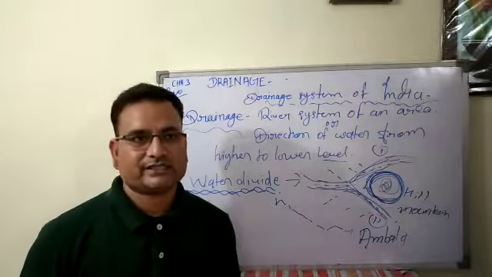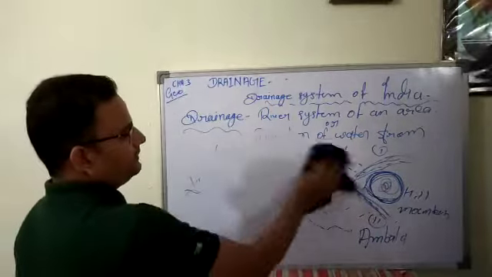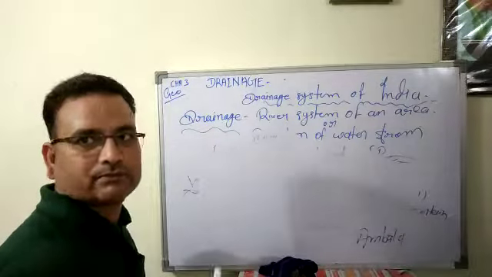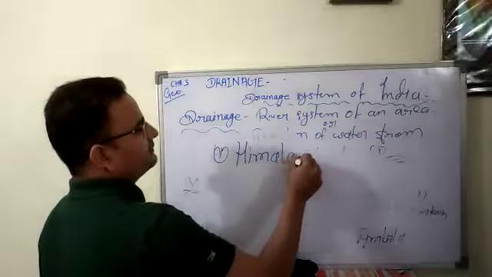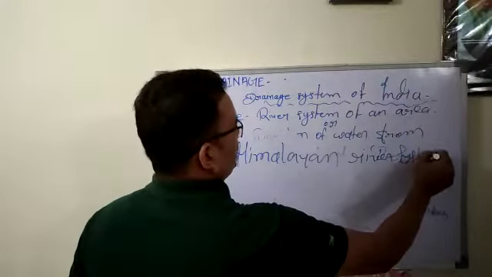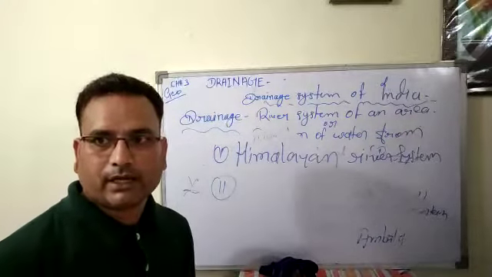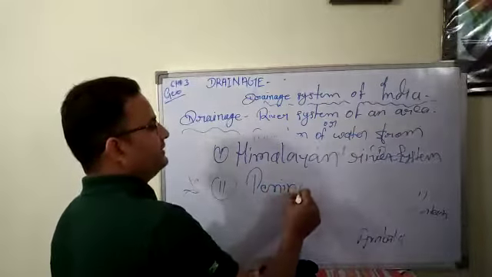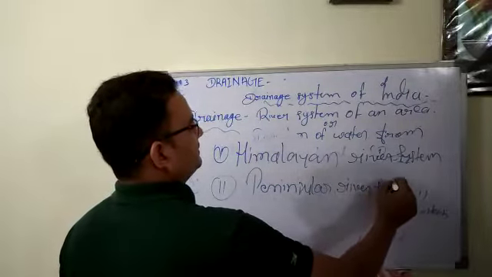So the Indian drainage system has been divided into two sections. Let me explain again. Our Indian drainage system has been divided into two systems. First one, the Himalayan river system, and second one, the peninsular river system.